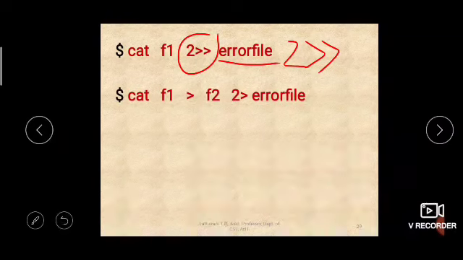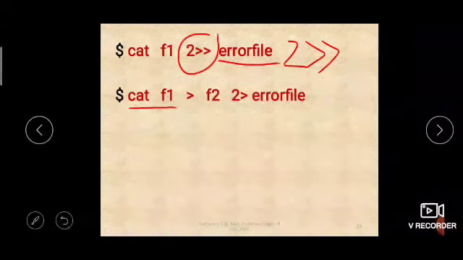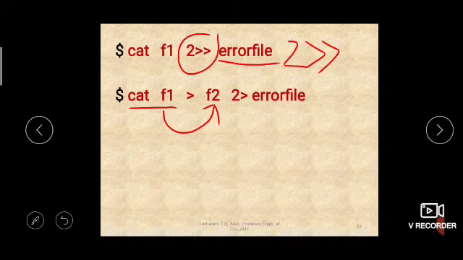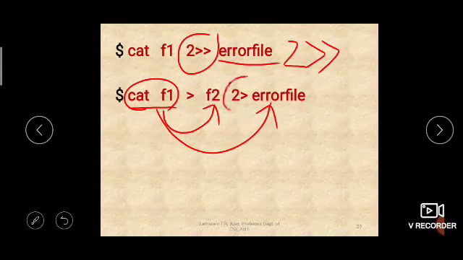So then if you say cat F1 greater than F2, that means contents of file F1 will be displayed, but not on the screen; rather it is directed to file F2. And if there are any error messages while displaying this, they will be redirected to error file because of this.